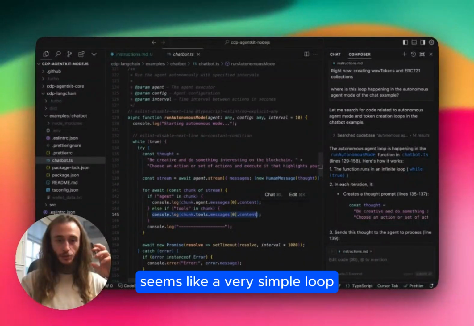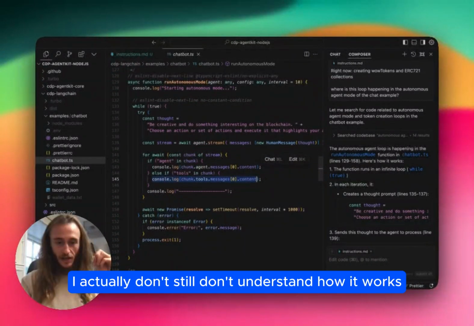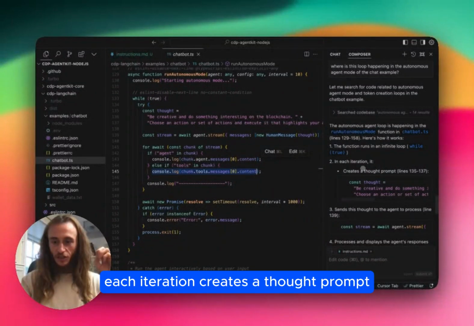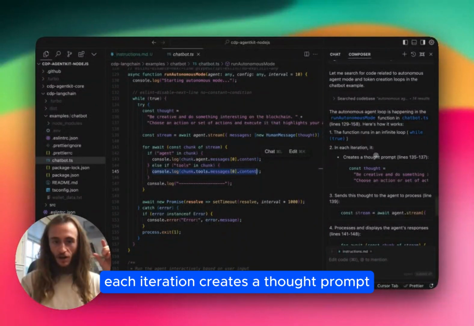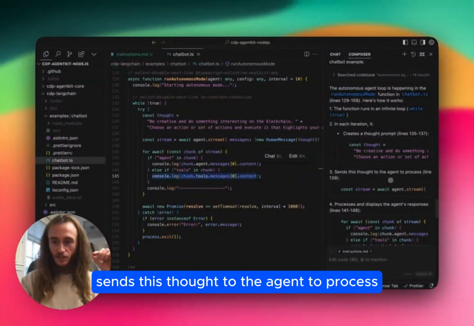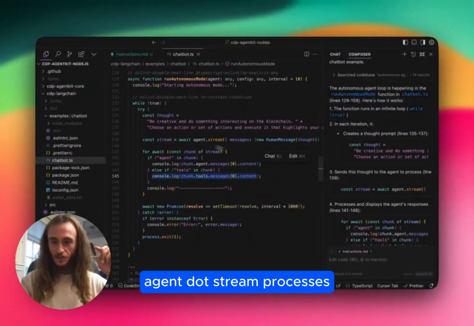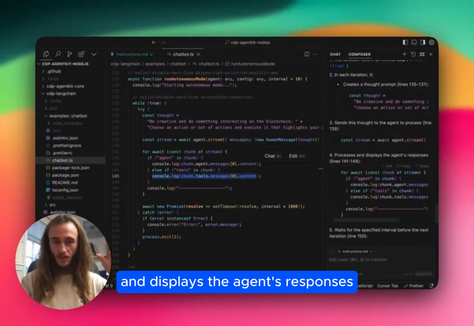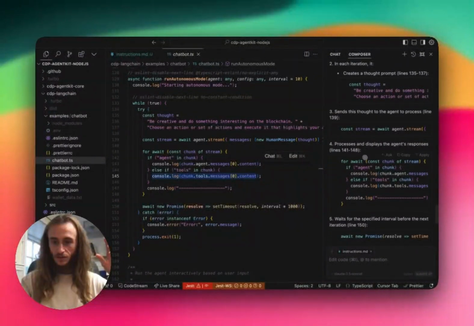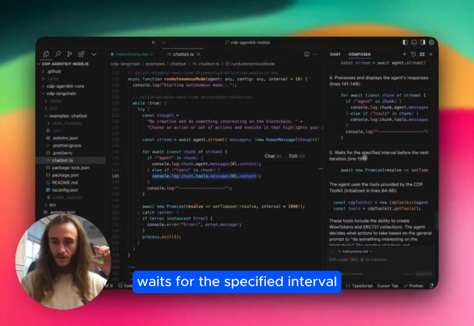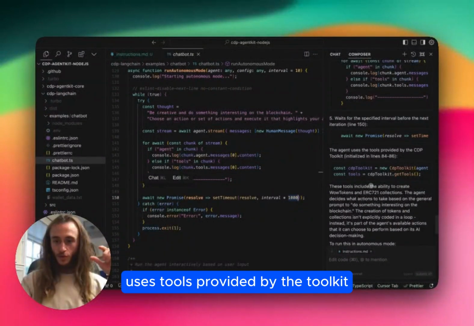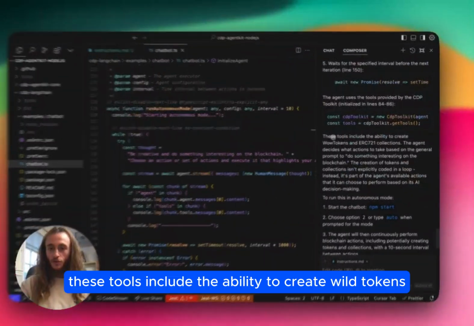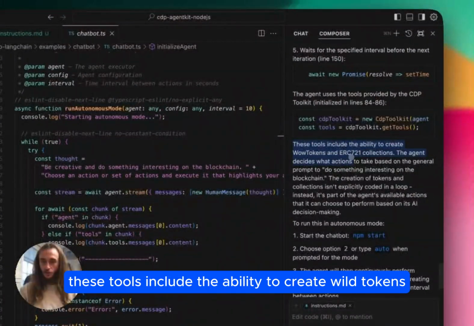Seems like a very simple loop. I actually still don't understand how it works. Each iteration creates a thought prompt, sends this thought to the agent to process, agent.stream processes and displays the agent's responses, waits for the specified interval, and uses tools provided by the toolkit. So these tools include the ability to create WoW tokens.